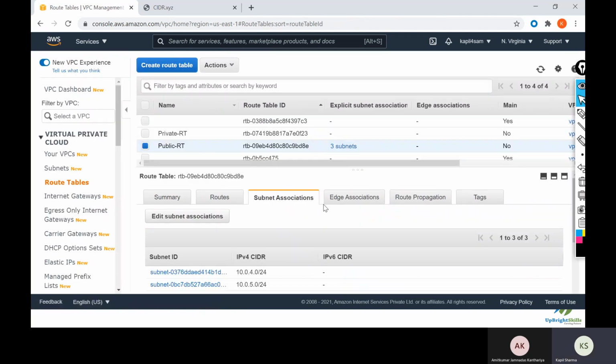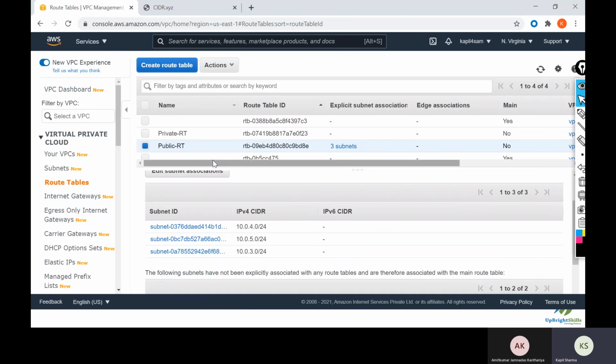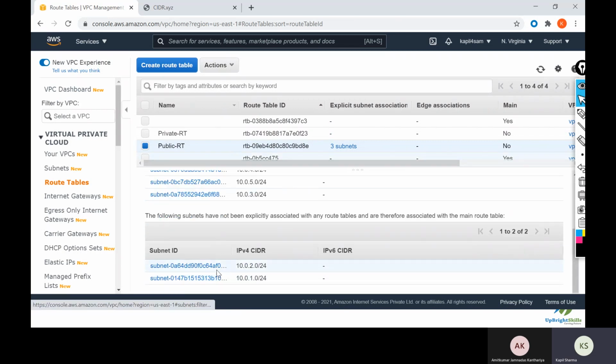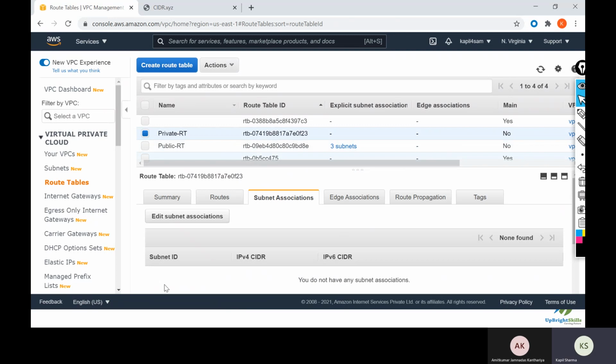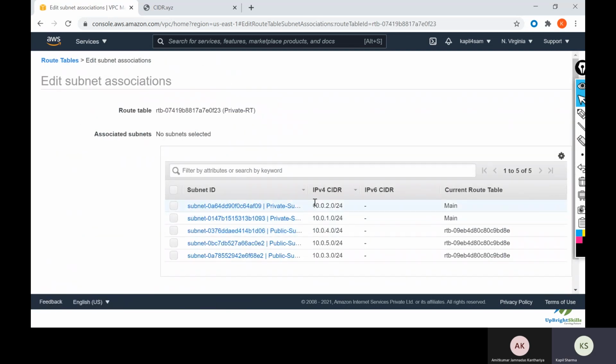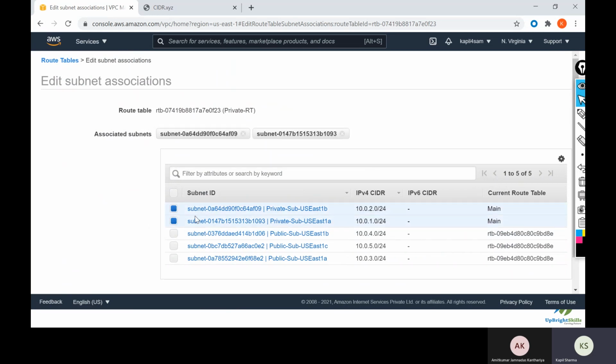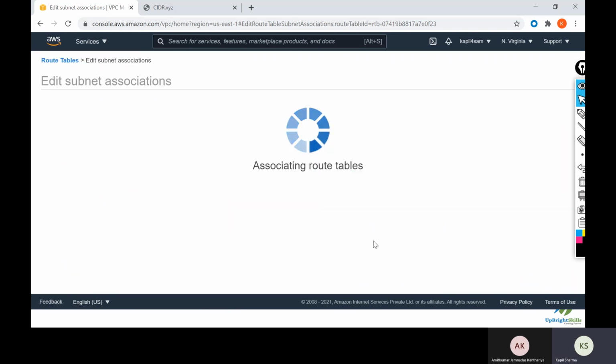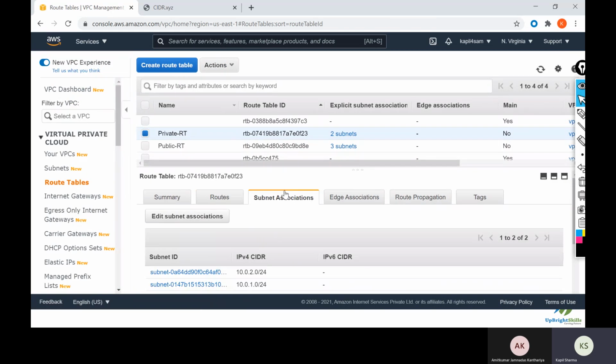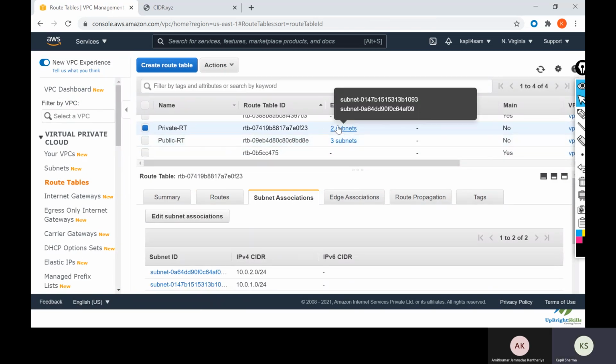These subnets will be associated with the public route table, and the rest of the 2 subnets will be associated with the private route table. Again, we will go to private, edit subnet associations, and select private 1 and 2. Click on save. Now these 2 subnets are associated with the private route table, so here also you can see 2 subnets and 3 subnets.